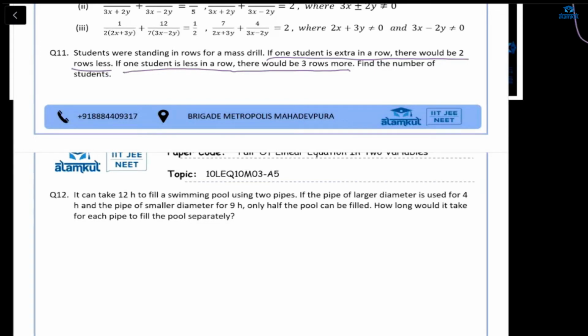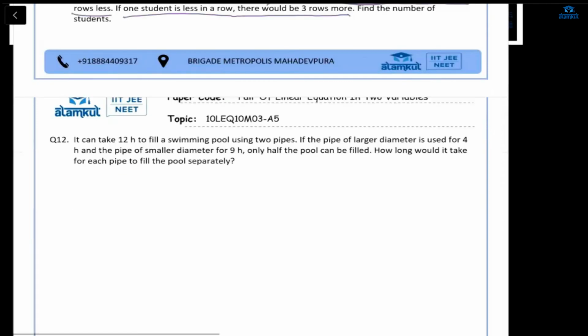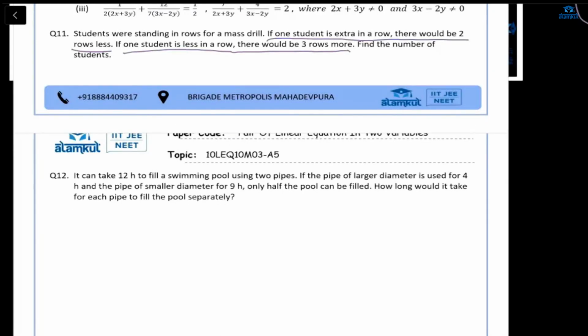Right, ma'am. Let me do it. Okay, see, I will explain to you. Because this question was little, I didn't want to explain it to you, okay? Let me use some other pen, okay? Just look carefully, and if there is any doubt, then ask. Now this one is for 11th, okay?